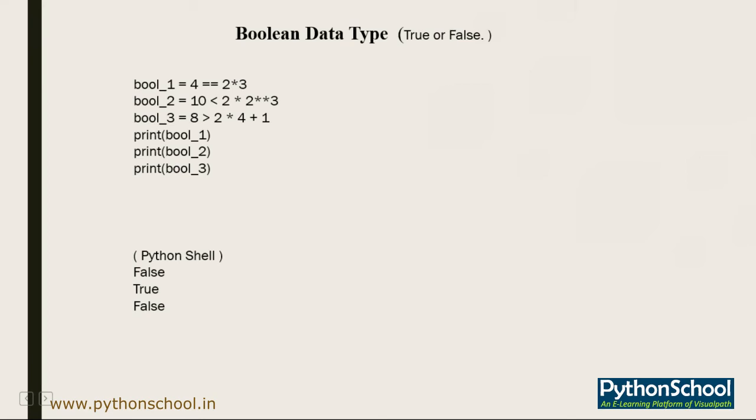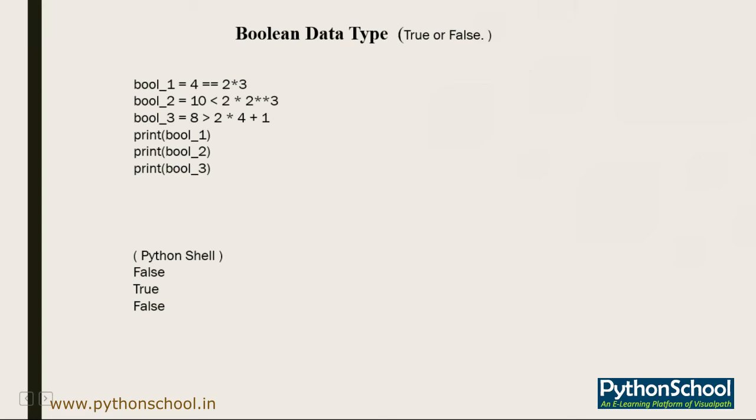On the screen, if you want an illustration of it, type this particular code into your command line to create several variables to store boolean values and print the result.